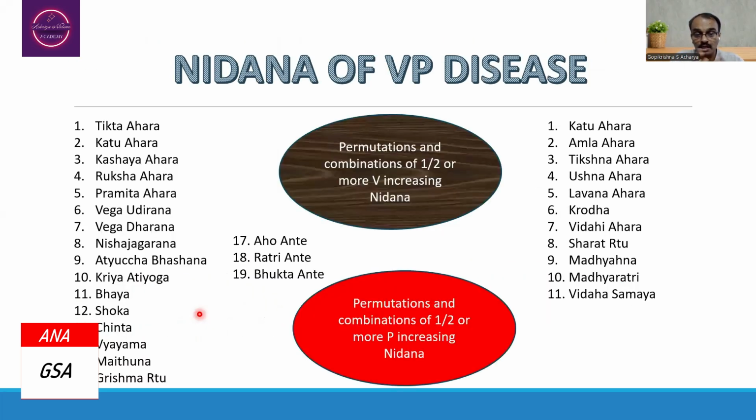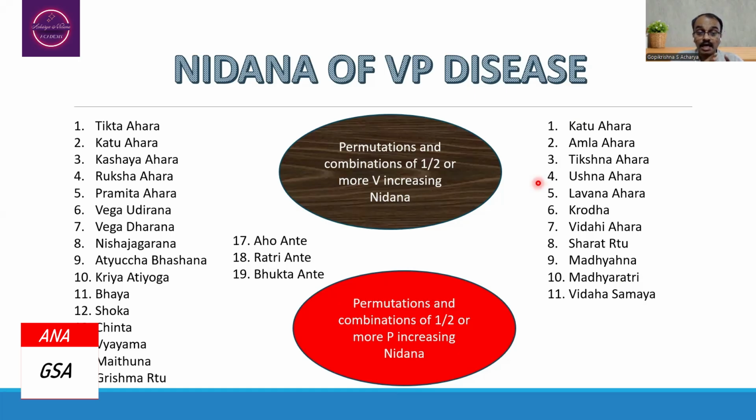So when you think about the Vata dominant etiological factors as well as Pitta dominant etiological factors, these are the list of Vata dominant etiological factors, and these are the list of Pitta dominant etiological factors. If an individual has exposure to any one, two, or three related to Vata increasing Nidana, and simultaneously has exposure to one, two, or three or more etiological factors related to Pitta, then the person may develop the Vata Pitta dominant disease.